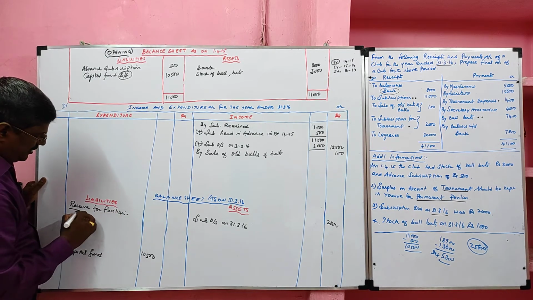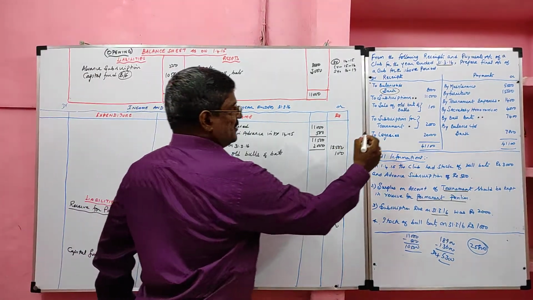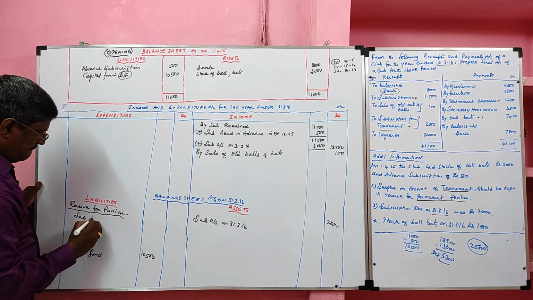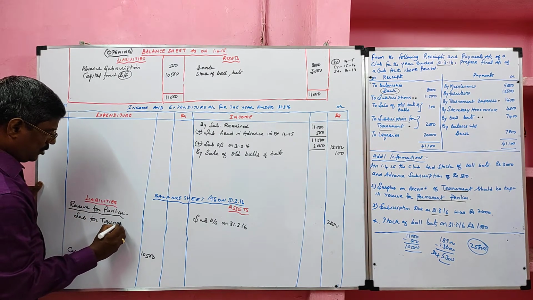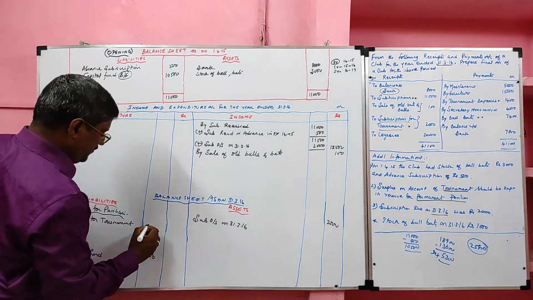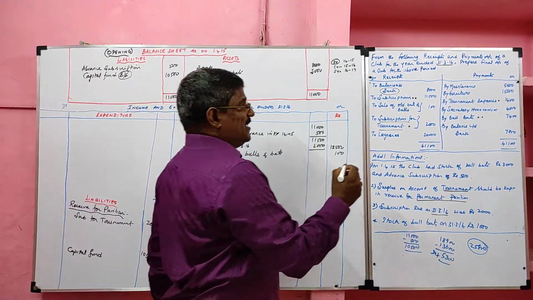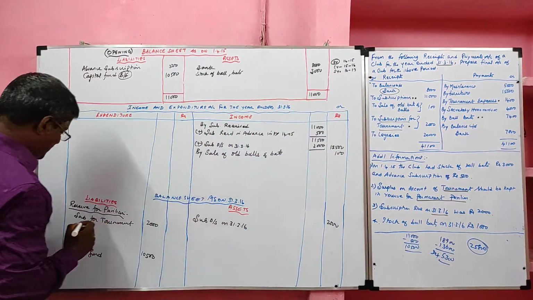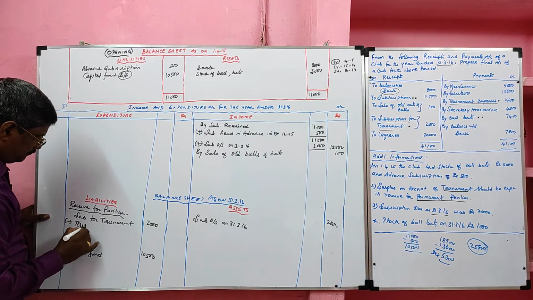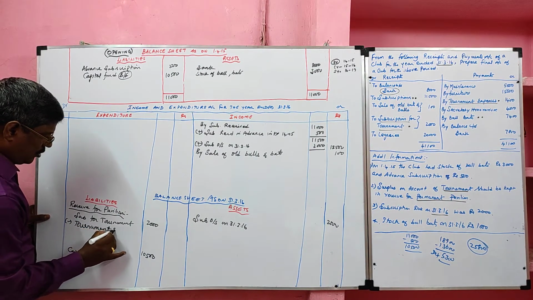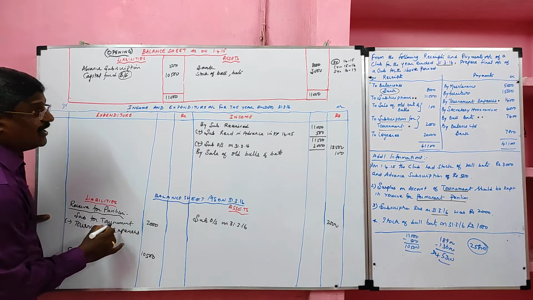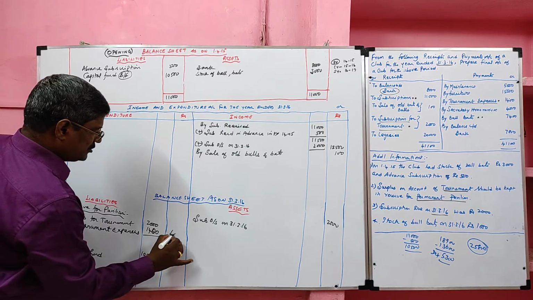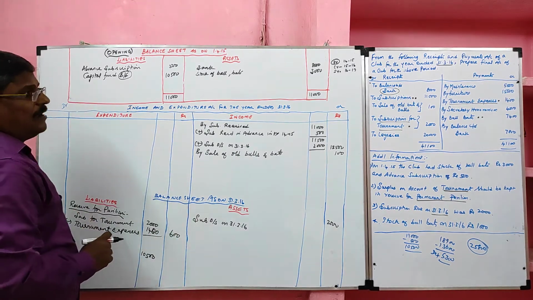Reserve for pavilion we have to create. The amount received, how much? Subscription for tournament 2000. So for the tournament we received 2000 rupees. We incurred tournament expenses, how much? 1400. So tournament expenses should be deducted, its value 1400. So the 600 we kept as reserve for pavilion.